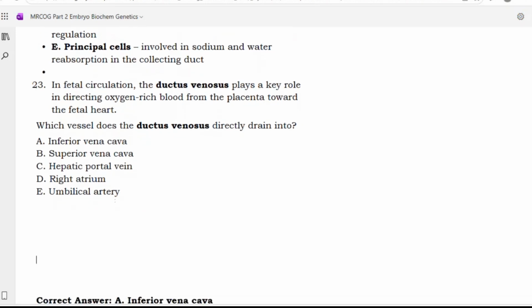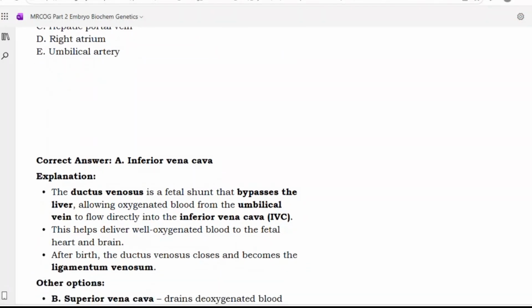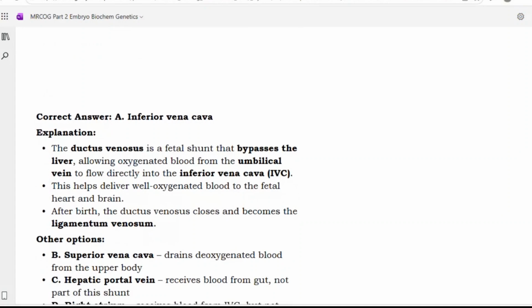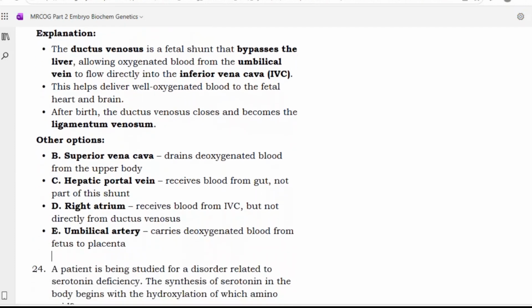Shunts, there will always be one question on the shunt. So the correct answer is inferior vena cava. The ductus venosus is a fetal shunt that bypasses the liver, allowing oxygenated blood from the umbilical vein to directly drain into the IVC. This helps to deliver well oxygenated blood to the fetal heart and brain. After birth, the ductus venosus closes and becomes the ligamentum venosum.